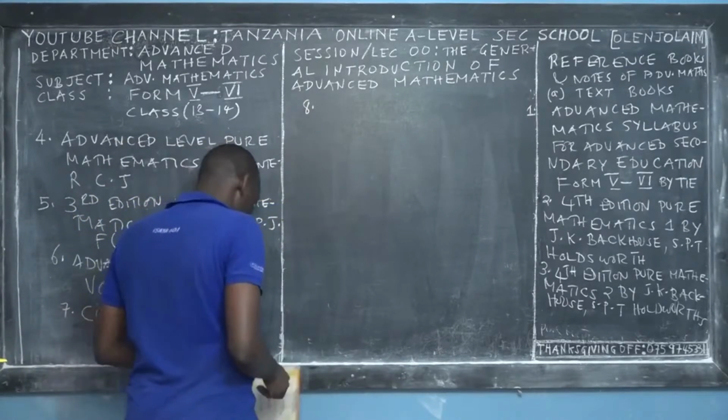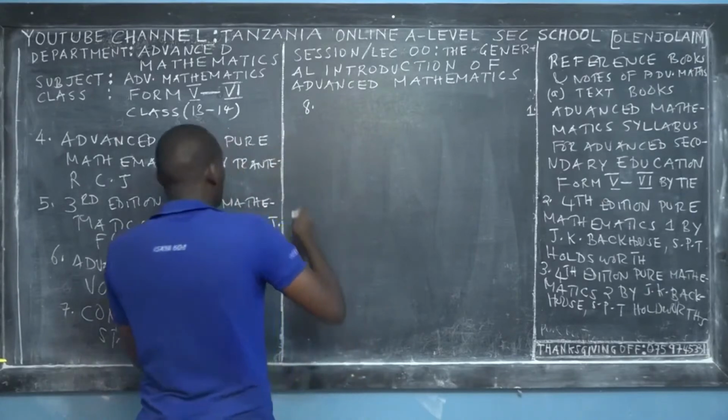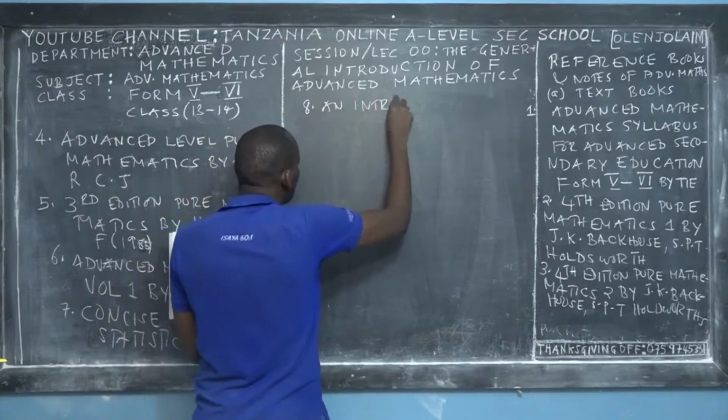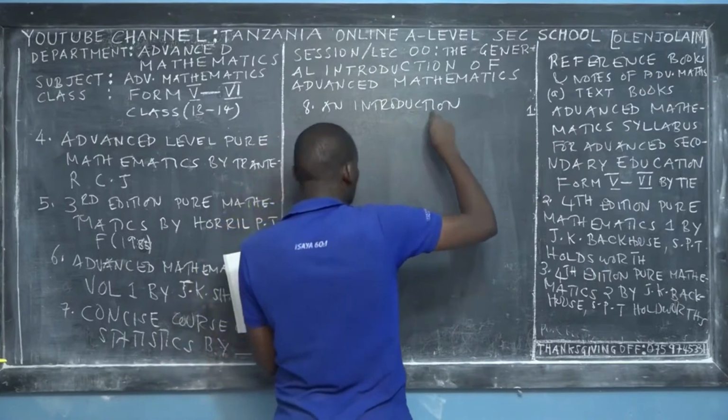The eighth reference for the advanced mathematics textbook is a book called An Introduction to Probability.